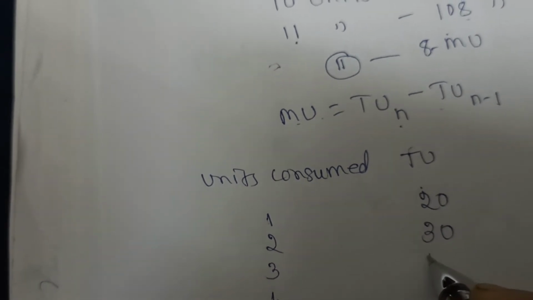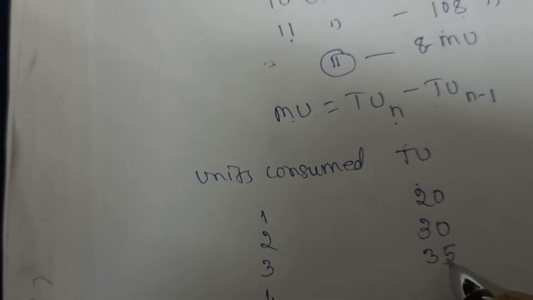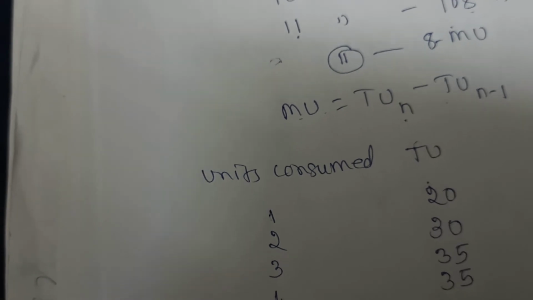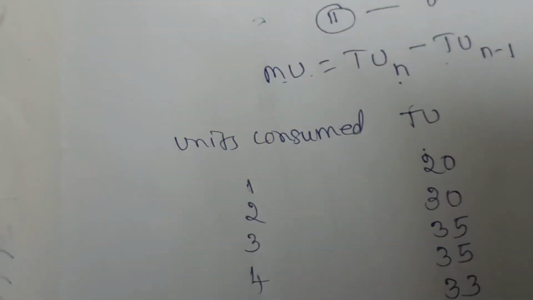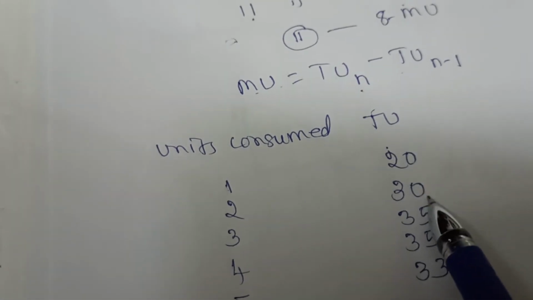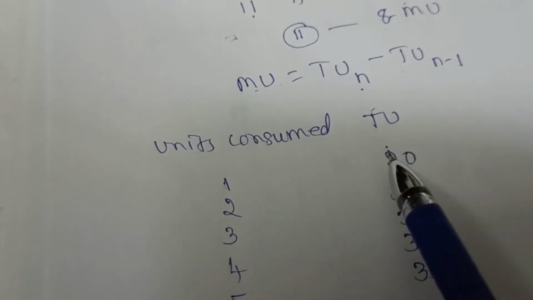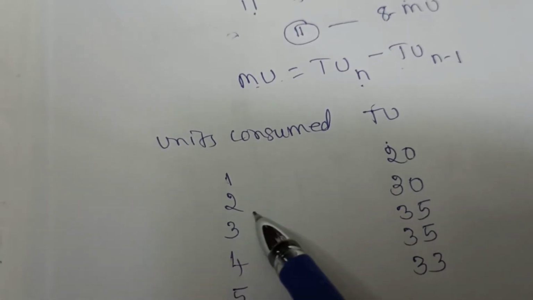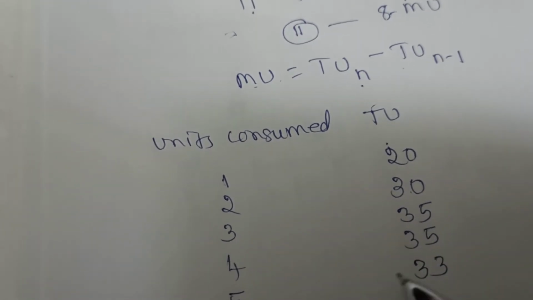Third unit, suppose he gets 35. Fourth unit, 35. Fifth unit, suppose 33. So when 1 unit is consumed, 20. When 2 units are consumed, he gets a total of 30. 3 units, 35. 4 units, 35. The fifth one is 33.